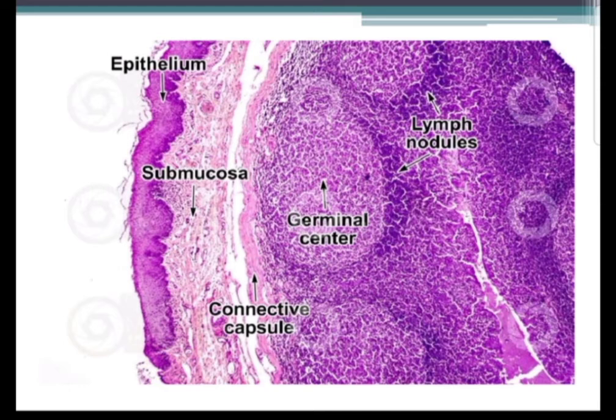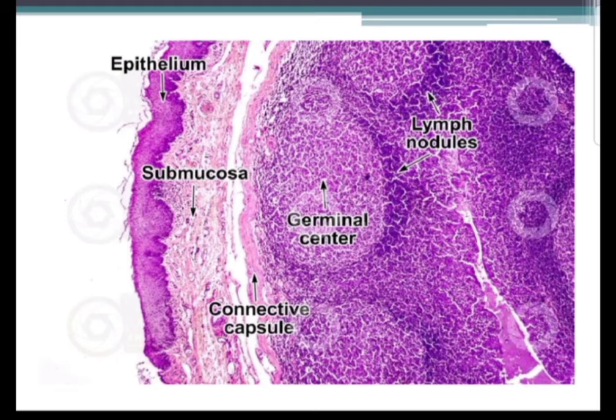So you can see on the anterior surface or the ventral surface of the tonsil, a stratified squamous non-keratinized epithelium. There is a basal membrane or basal lamina, and just above the basal lamina the first layer consists of columnar cells. Then there are several layers of polyhedral cells, and in the superficial layer there are the squamous cells, which are nucleated living cells. There is no keratinization. So this is stratified squamous non-keratinized, the moist type of epithelium which lines the buccal cavity, and this epithelium covers the tonsils on the anterior side.